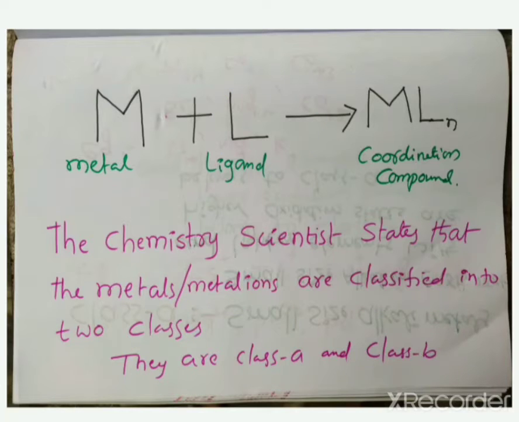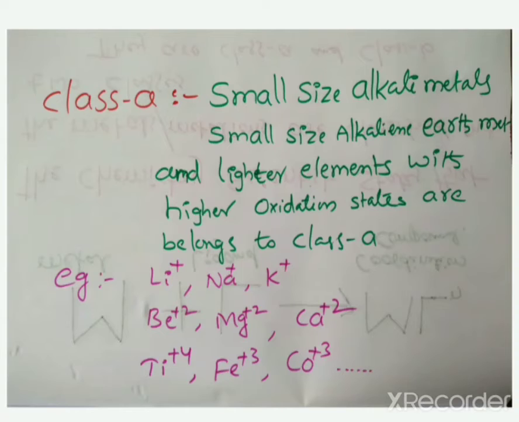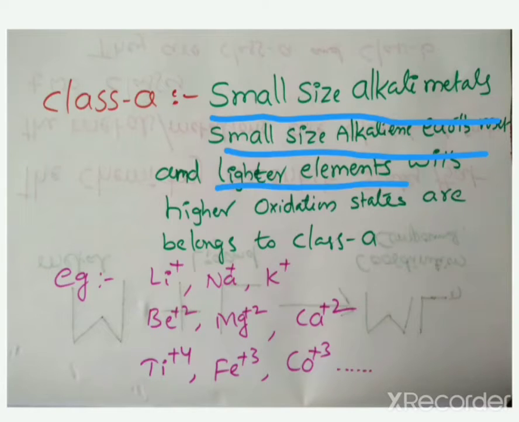Now we will discuss class A. Class A has small size alkali metals, small size alkaline earth metals and lighter elements with higher oxidation states.